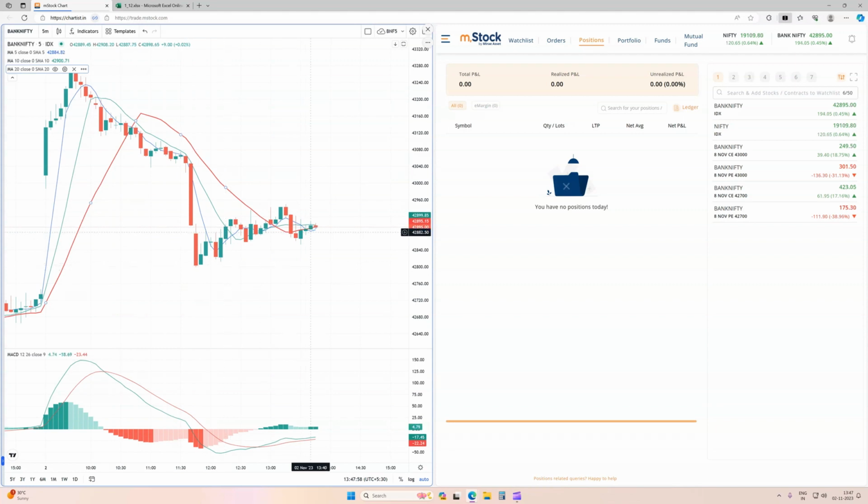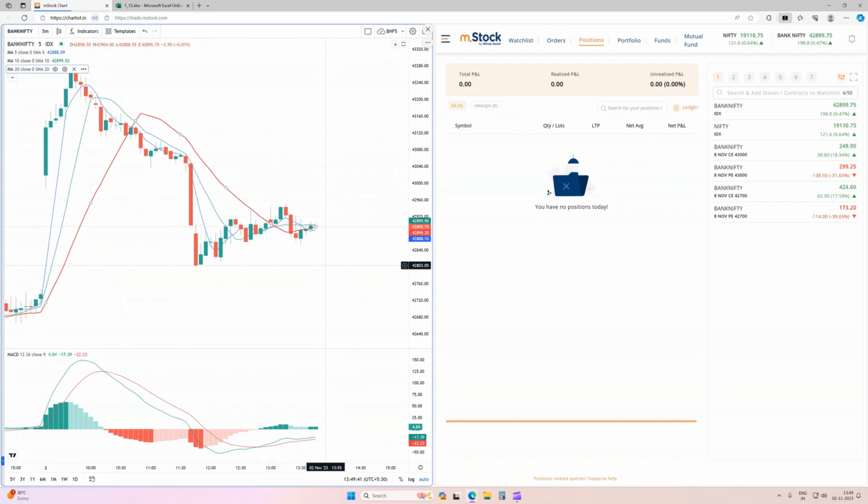Now it's trying to recover from the day's low. So now price is struggling around the 20 moving average. This is the important decision-making point, whether from here onwards Bank Nifty will show an upward move or a downside move. First point, as you understood, price should be above the 20 moving average if we are going for the buy side, and it should be trading below the 20 moving average if we are going for the sell side.